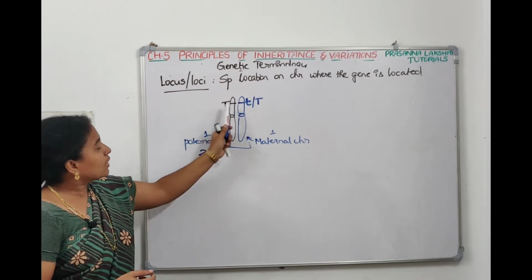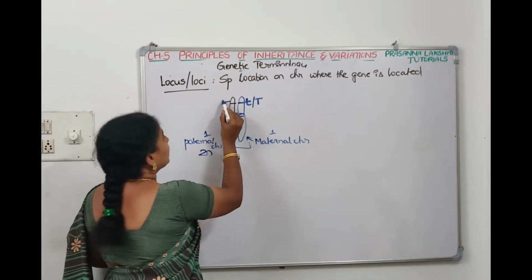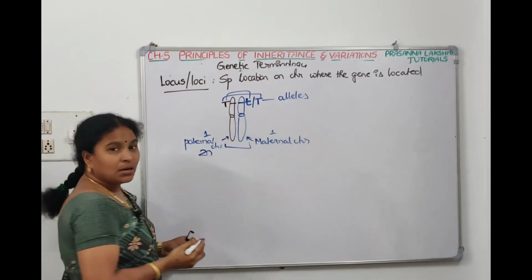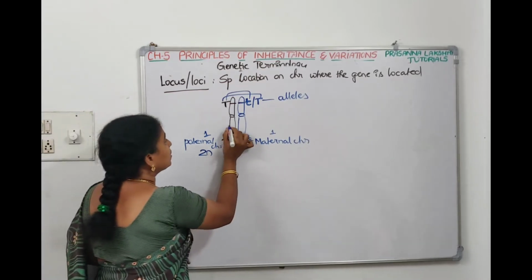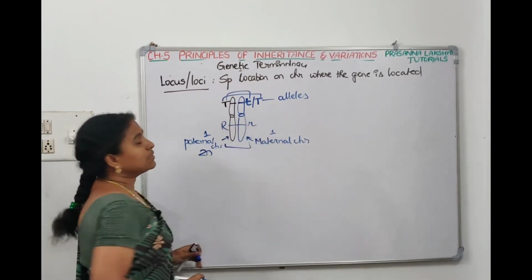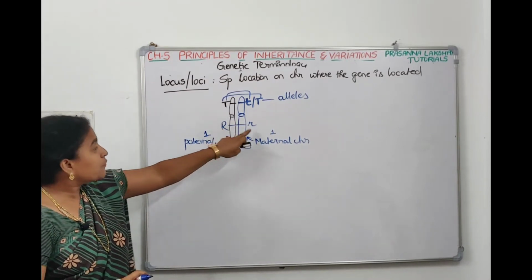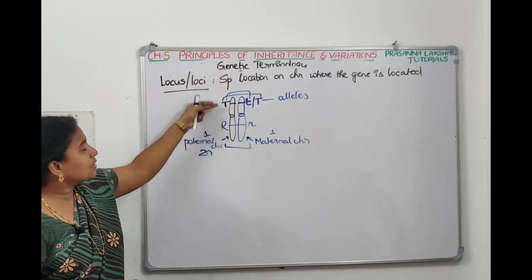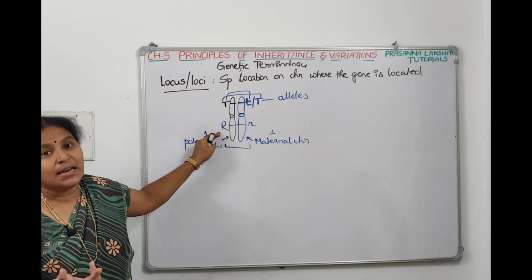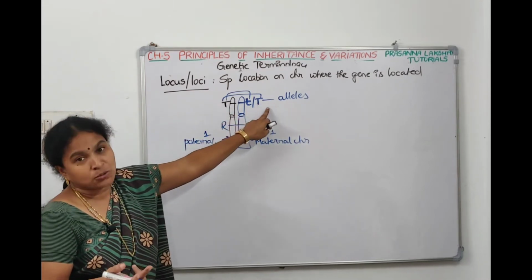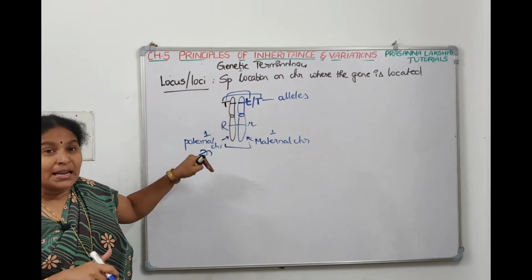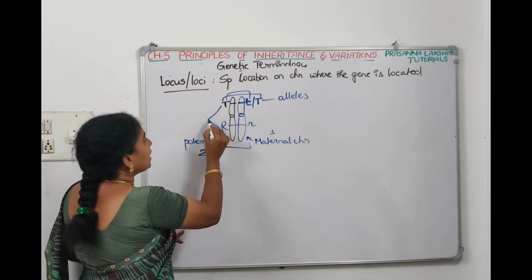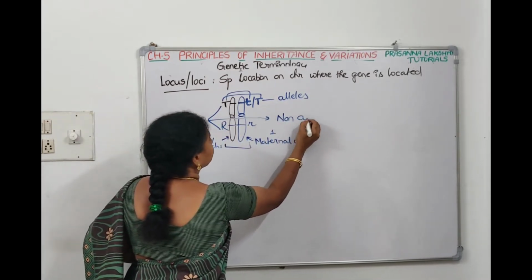Now if the genes are located at the same locus, then capital T and capital T, or capital T and small t, are called alleles. If you take another character present here, capital R and small r, meaning round and wrinkled, this is on a different locus. Since these genes are on different loci, they are called non-alleles. Capital T is allele to capital T or small t, whereas capital T is non-allele to capital R or small r.